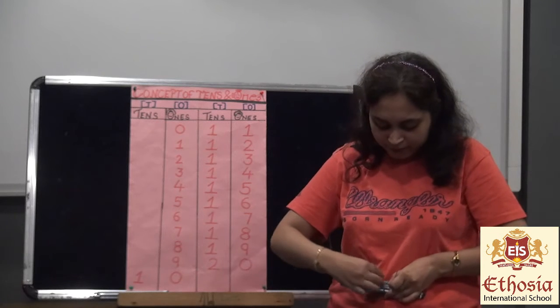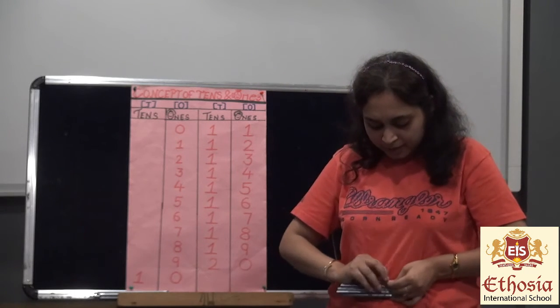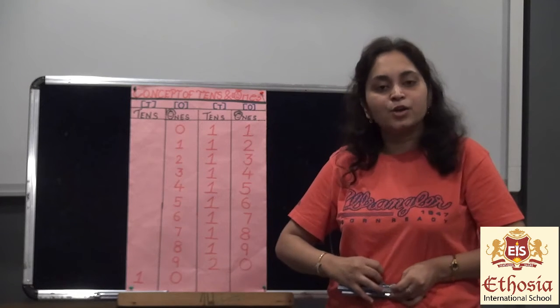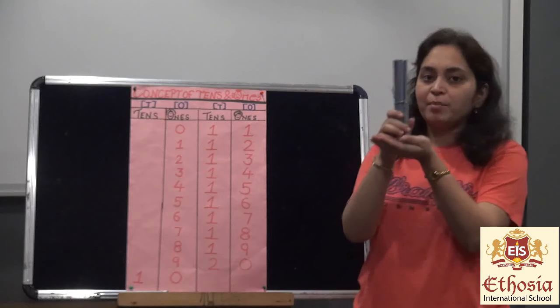See, I have tied it. I will tie it tightly. Okay. So in this bundle there has to be a 10. You can take any object which is available at your home. So see, I have got ready my bundle of 10.